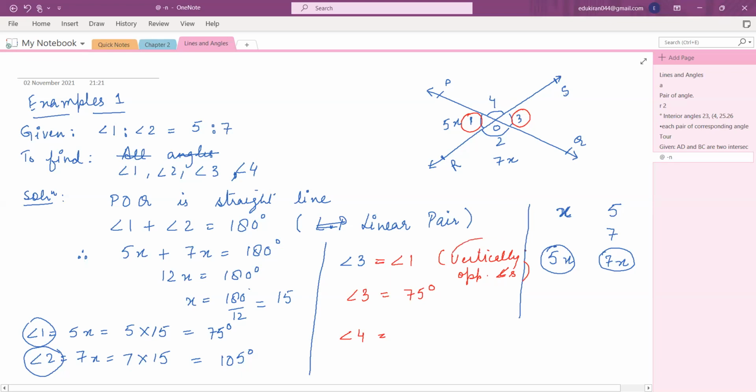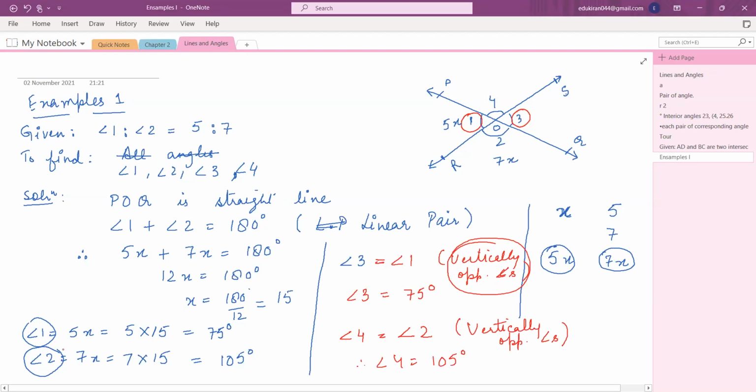Okay, use the same property, Miraj. So angle 4 is equal to which angle? Angle 2, exactly. Again, vertically opposite angles. So therefore, angle 4 is equal to 105 degrees.